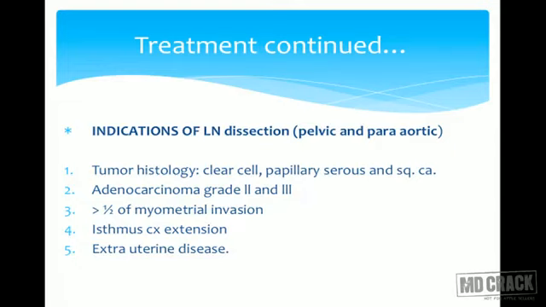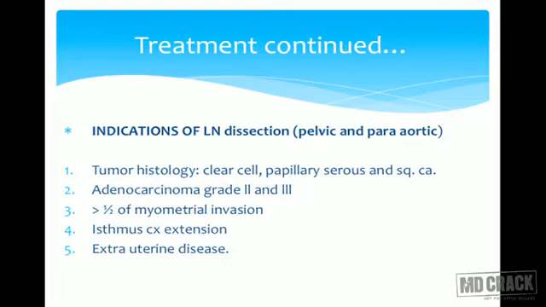Squamous cell carcinoma, go for surgical lymph node dissection. If report is adenocarcinoma, but the grades are grade 2 and 3, you have to go for lymph node dissection. If myometrial invasion is more than 50%, go for lymph node dissection. If there is isthmus cervix extension, you have to go for lymph node dissection.